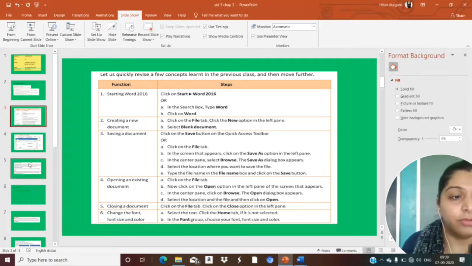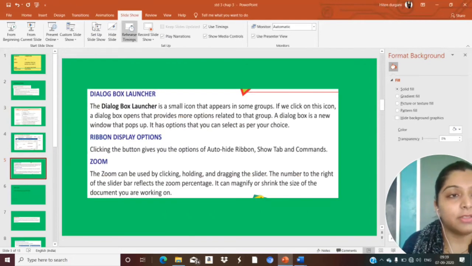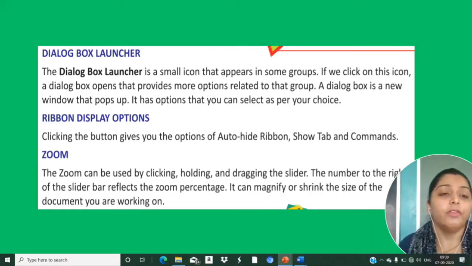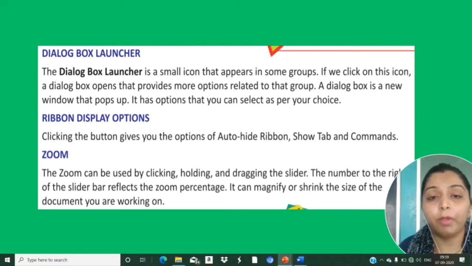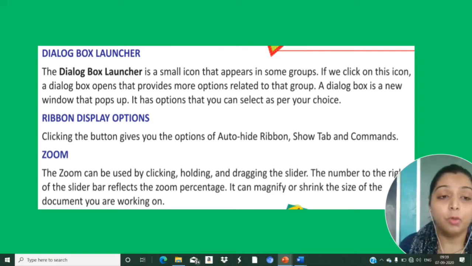Okay, dear children, moving on to the next. What is the dialog box launcher? Okay, we will see. A dialog box launcher is a small icon that appears in some groups. If we click on this icon, a dialog box opens that provides more options related to that group. A dialog box is a new window that pops up. It has options that you select as per your choice. Now, it is an option which appears in each and every tab.